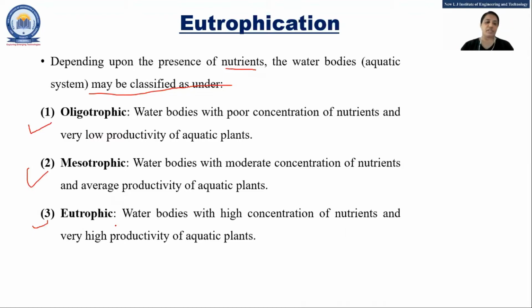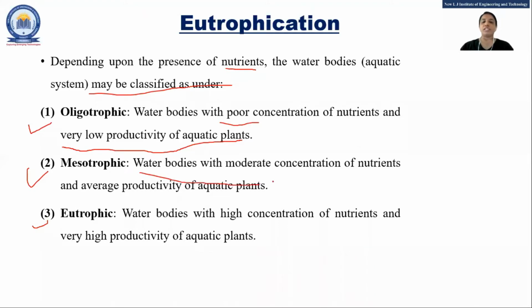Oligotrophic means the content of phosphorus and nitrogen is in very less concentration, and there is a low productivity of aquatic plants. You can see that there is a low productivity and poor concentration.